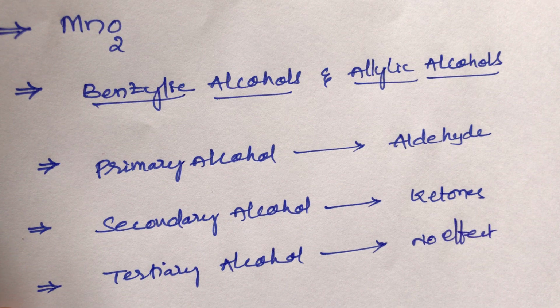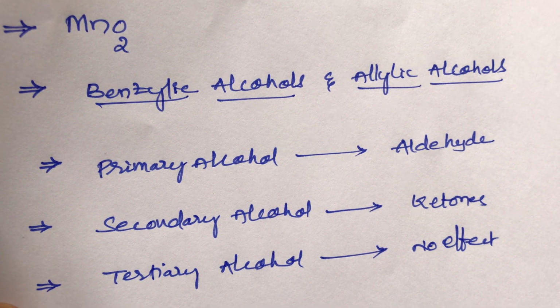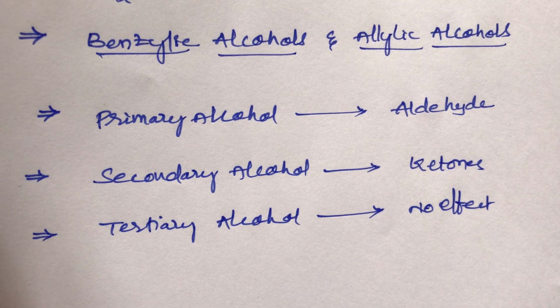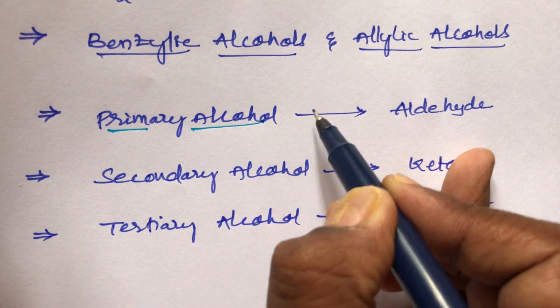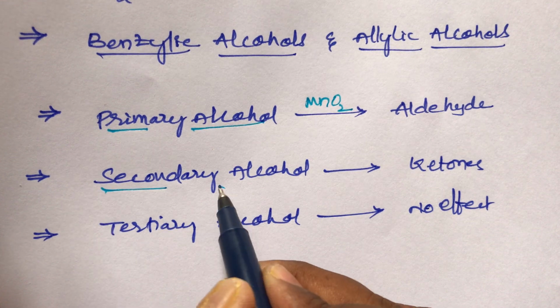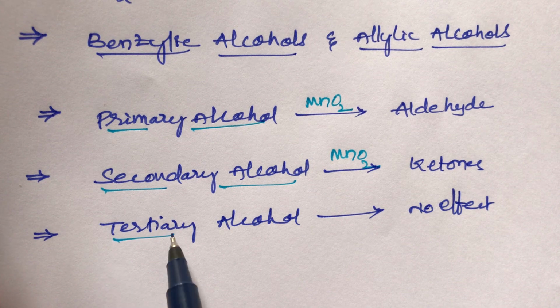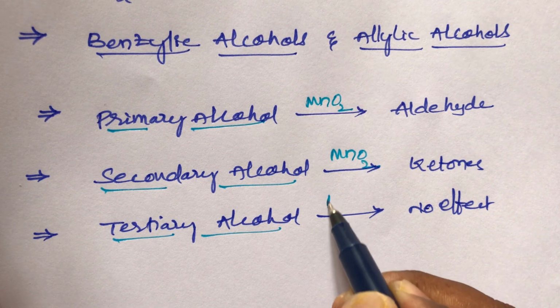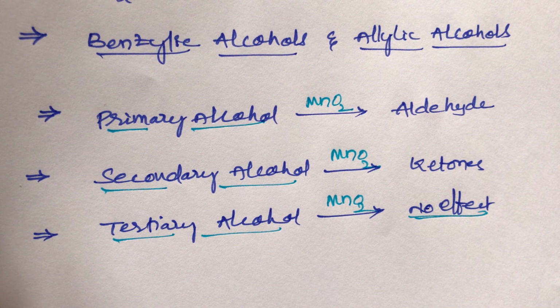It is very important. MnO2 can oxidize benzylic alcohols and allylic alcohols. So what is benzylic alcohol and allylic alcohol? Remember, benzylic primary alcohols on oxidation with MnO2 give aldehydes. Benzylic secondary alcohols on oxidation with MnO2 give ketones. When benzylic tertiary alcohols are treated with MnO2, what happens? There is no effect. This is the most important thing.